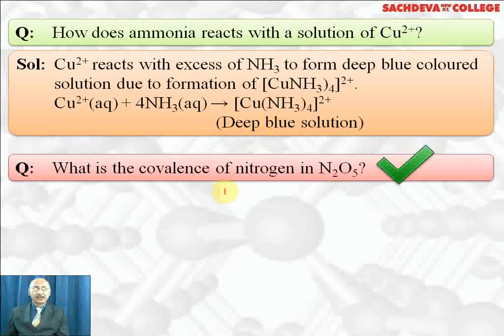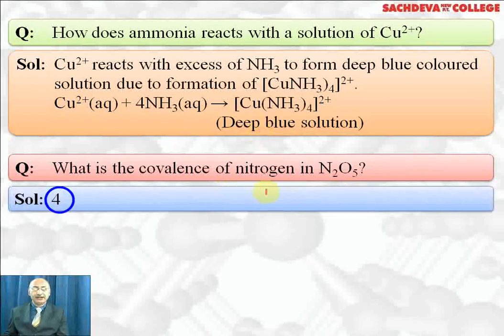What is the covalence of nitrogen in N2O5? It is 4. Why is it 4? Because nitrogen can form maximum 4 covalent bonds: 3 by sharing electrons and 1 by donation of a pair of electrons. That is 1 coordinate bond and 3 covalent bonds it can form. So maximum covalency will be 4.